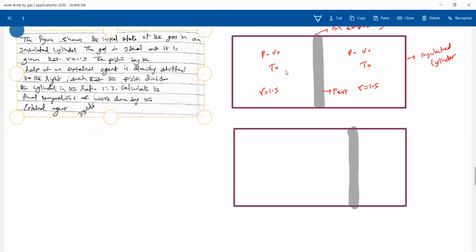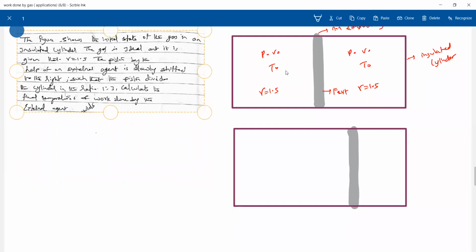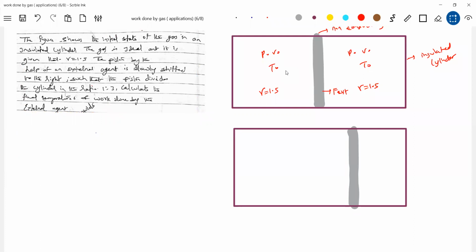Okay, this is the question. What we have: P0, V0, insulated. Now read the question. He's asking for the work done by the external agent. The external agent will slowly move the piston such that the ratio of volumes becomes 1:3.